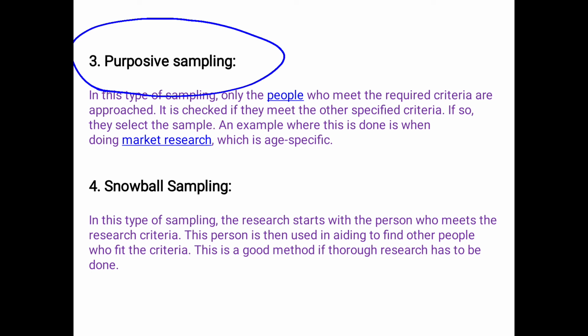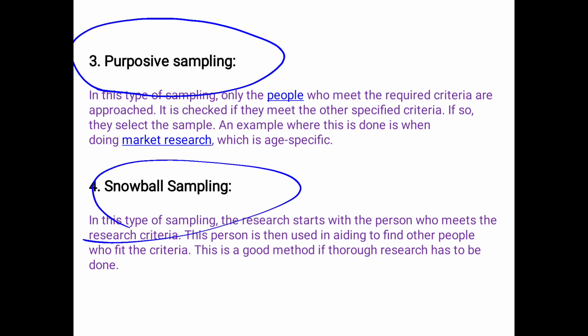Why is it called purposive sampling? Because based on the study's purpose, he decides the study participants. Why is it called judgmental sampling? He uses his judgment while selecting the sample units.